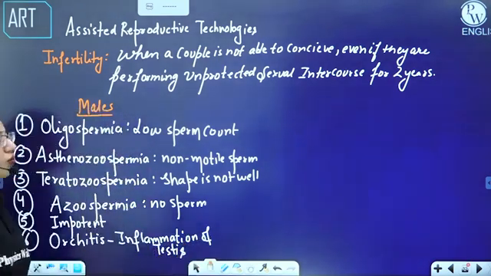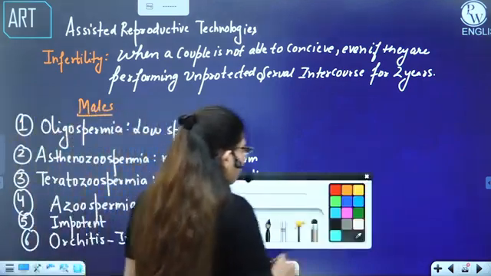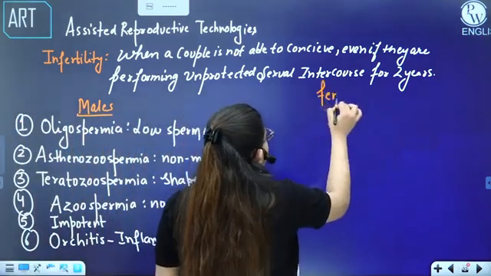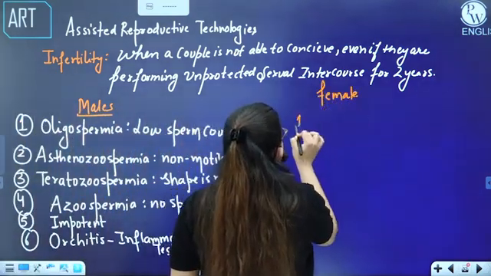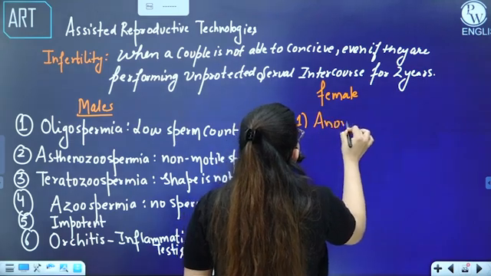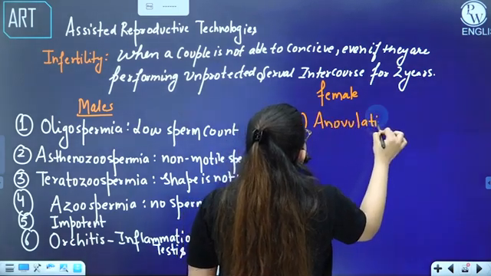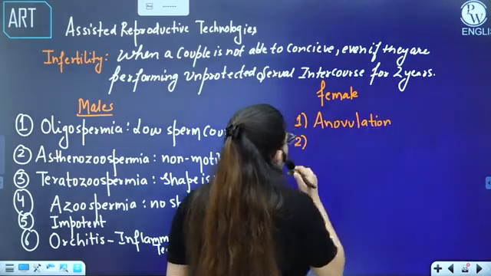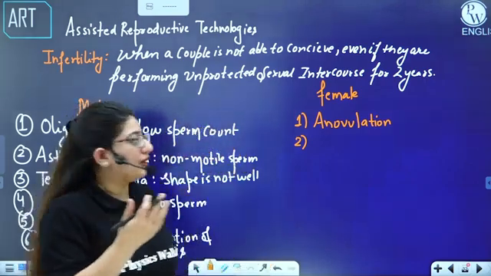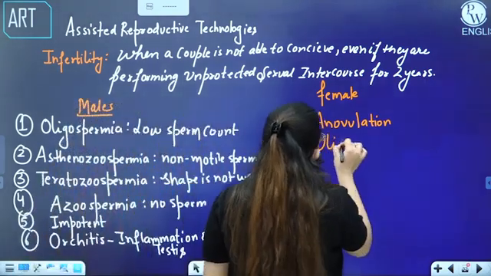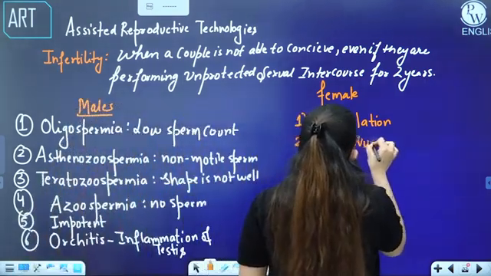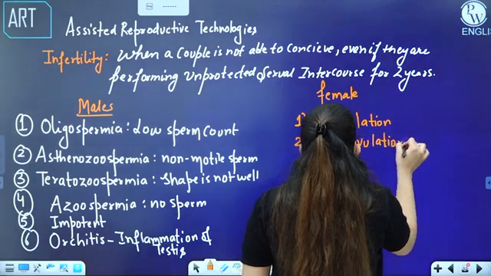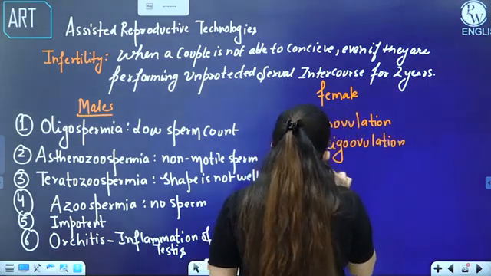All right. What can go wrong with the female? What are the problems a female could have? First, a female is not ovulating, that's anovulation. Second, the female is not ovulating regularly, that's oligo-ovulation. Or a female has blocked fallopian tubes.